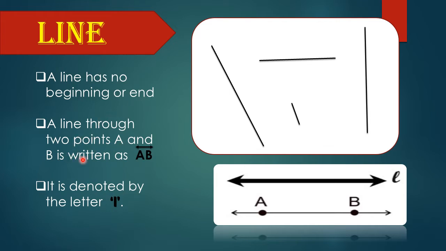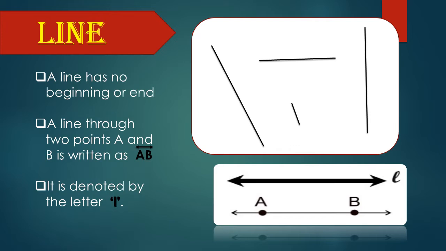A line through two points A and B is written as AB bar, a bar with two arrows. The arrow indicates that the line has no end. The line goes on. Line is usually denoted by the small letter l. A line through two points is denoted by the capital letters A and B or C and D, anything. But a line is denoted by the small letter l.